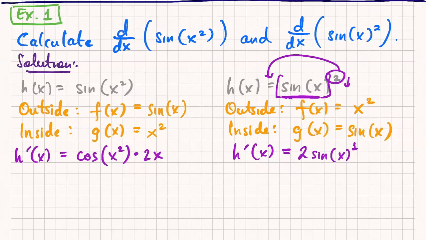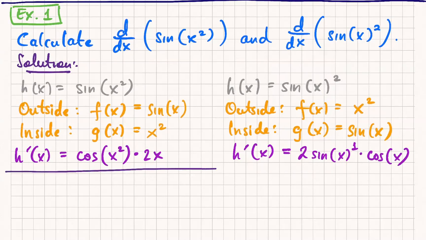And then what was inside? Inside was sine of x. So chain rule tells you, okay, multiply the whole thing by cosine of x. That's the derivative of the inside. We can then erase these little crutches. And right, so now we see that we do get two different answers. Right, I mean, they were two different functions. Questions?